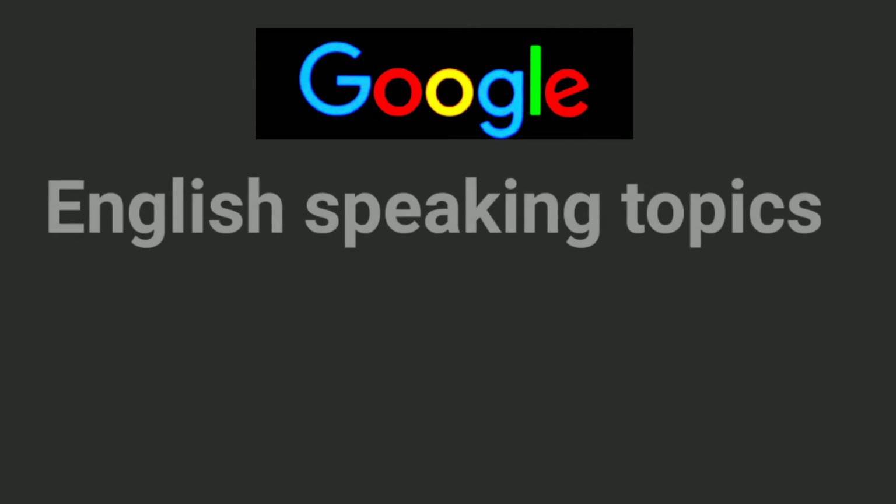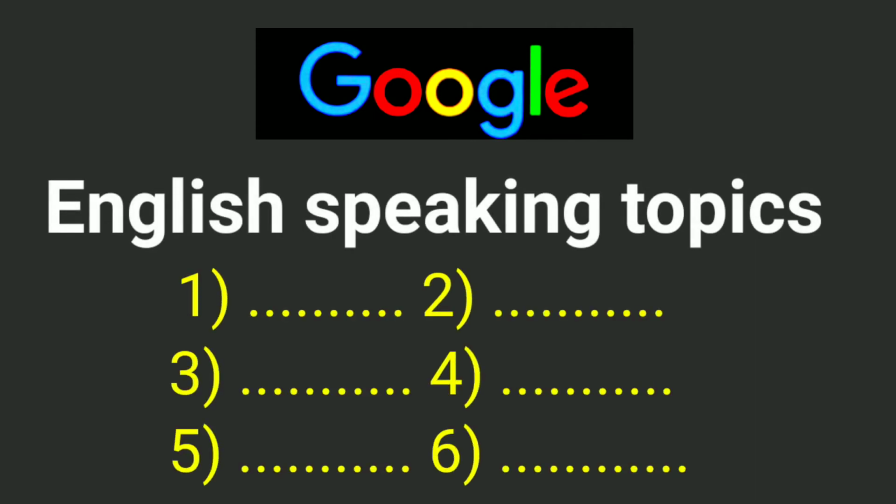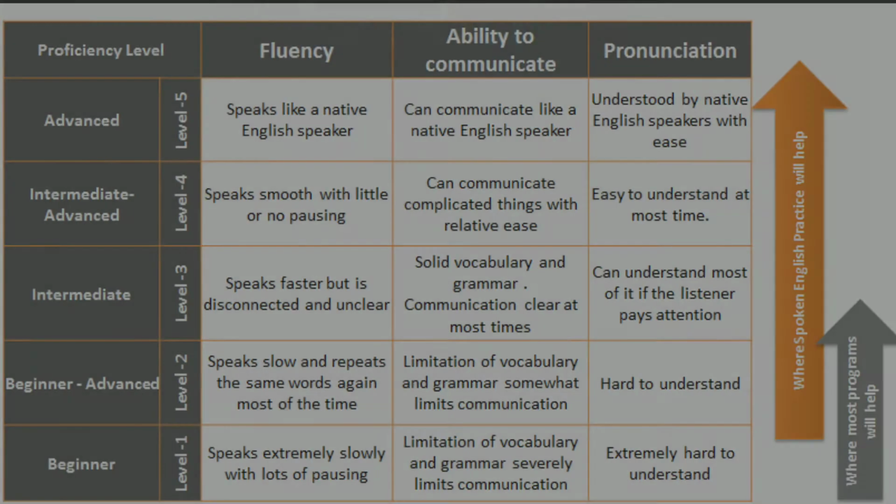There are many more topics on which you can do your English speaking practice. It depends on your English speaking level. Just choose your topic and try to speak for 2 minutes continuously.